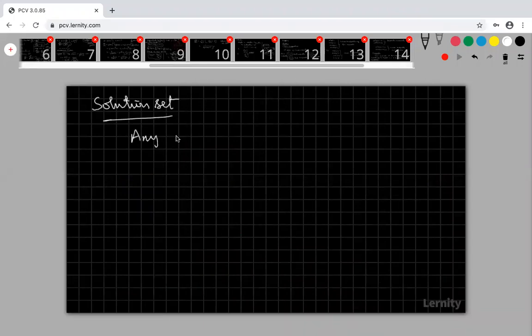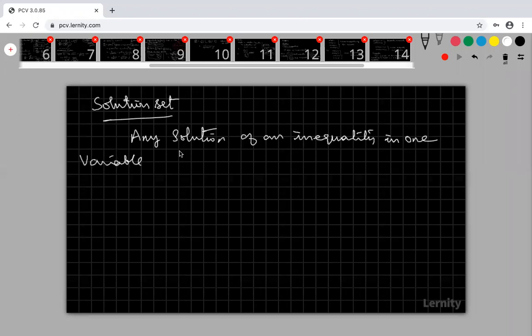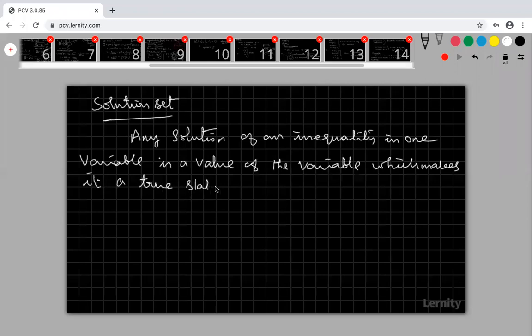Any solution of an inequality in one variable is a value of the variable which makes it a true statement.